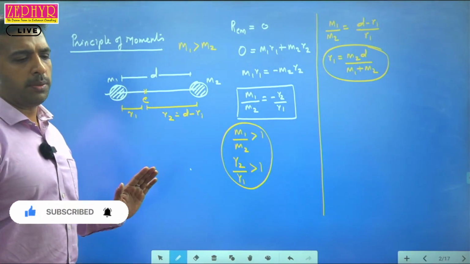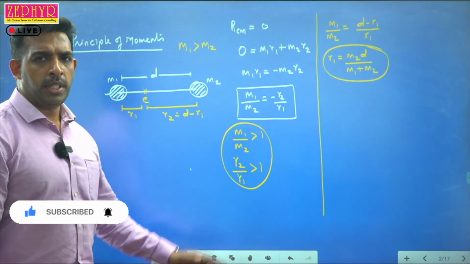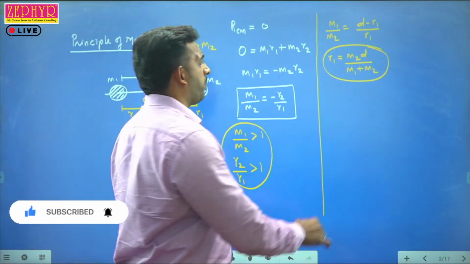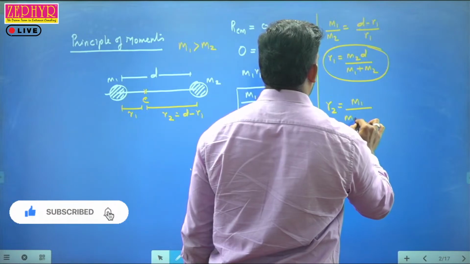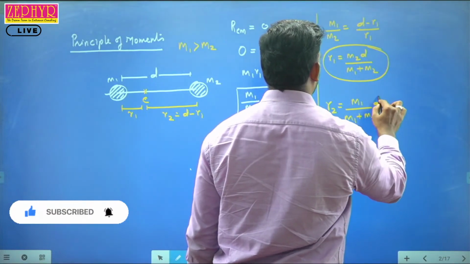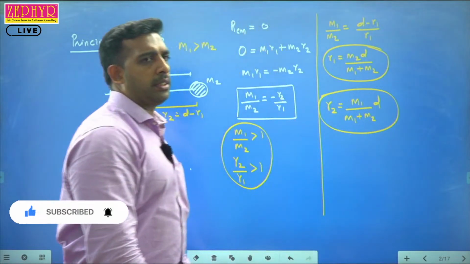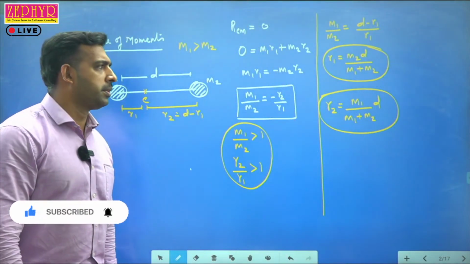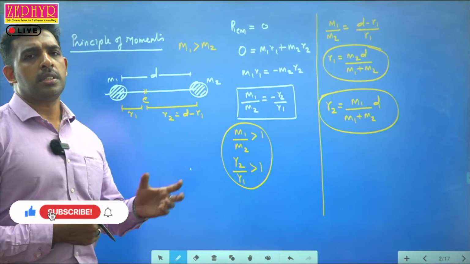Suppose you need to find the position of center of mass from m2. Then we use the equation r2 equals m1 divided by m1 plus m2, into d. Clear? These equations can be used to calculate the position of center of mass very easily, and you can solve the questions in the stipulated time.